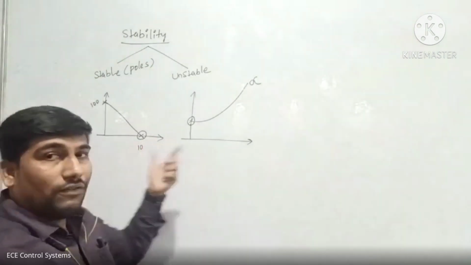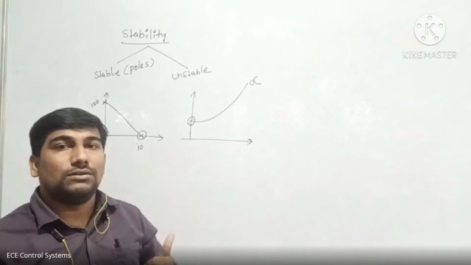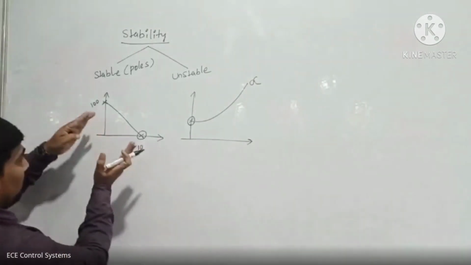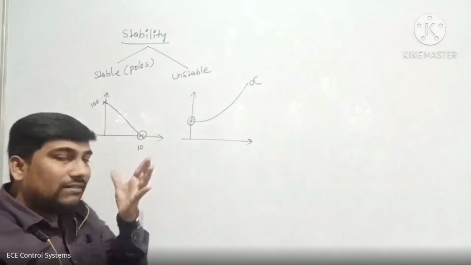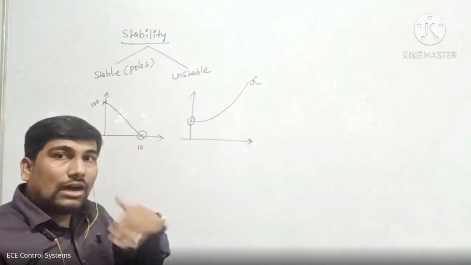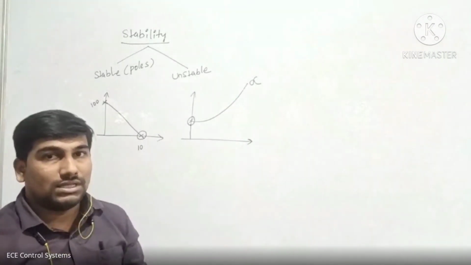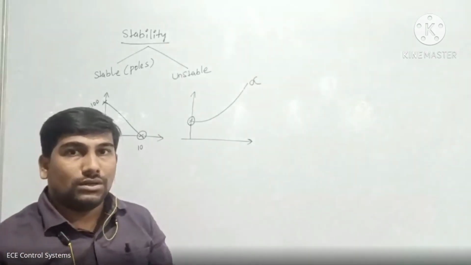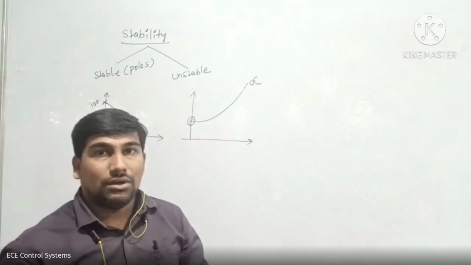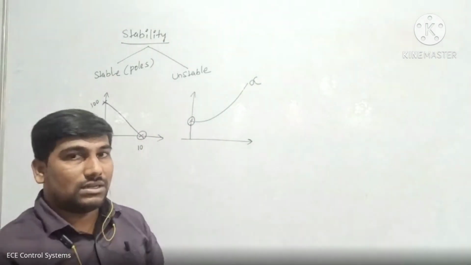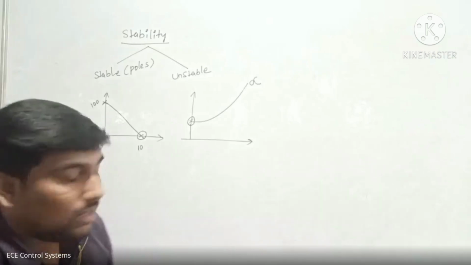But in this first graph, we know the exact values of input and output, that is the minimum value as well as the maximum value. Now the total response comes maybe in terms of 10 to 100 or something. We have some finite value. Okay, if any finite value is there, that is called stable. If any infinite value or unbounded value is there, that type of system is called an unstable system. These are simple examples of which is stable, which is unstable. Okay, the total stable or unstable is based on poles only. Within a fraction of minutes, I will discuss what are poles, what are different types of poles, different types of stability concepts. Now these are stable or unstable.